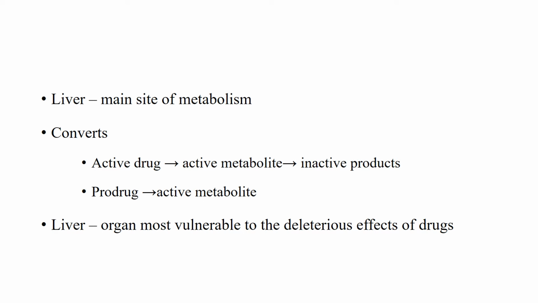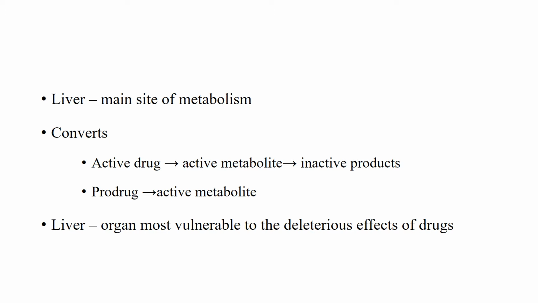Now let's see the role of liver in drug therapy. As you know from drug metabolism, liver is the major site of metabolism. You know all the phase 1 and phase 2 steps of metabolism, so there is no point in discussing further about this. Liver converts active drugs into active metabolites and later into inactive products, so they can be easily excreted from the body. It also converts certain prodrugs into their active form. Then only these drugs can act.